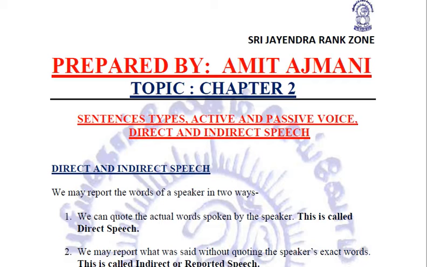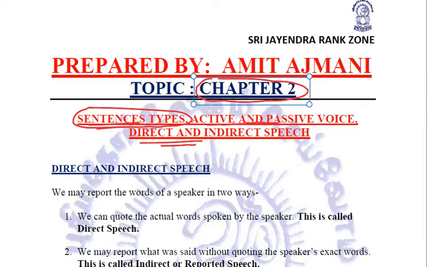Let us continue with the second chapter, that is the sentence types, active and passive voice, and direct and indirect speech. Till now, we have studied about the basic parts of a sentence. Then we studied about the various types of sentences. Total 8 types of sentences were there based on their structure and function. We have studied them all, understood them all.